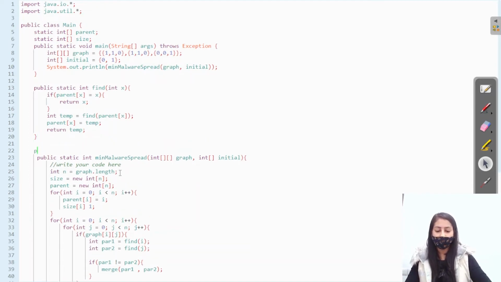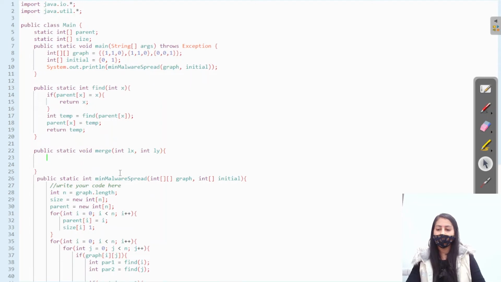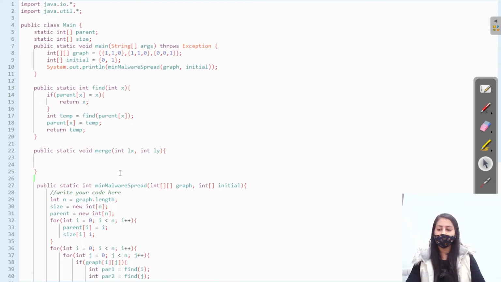Now let me write the merge function. The return type of the merge function is void only. So void merge. Let's write them as leader of x and leader of y. Normally we don't merge the groups on the basis of size, but here we are going to use it. So let's use the size of the group.